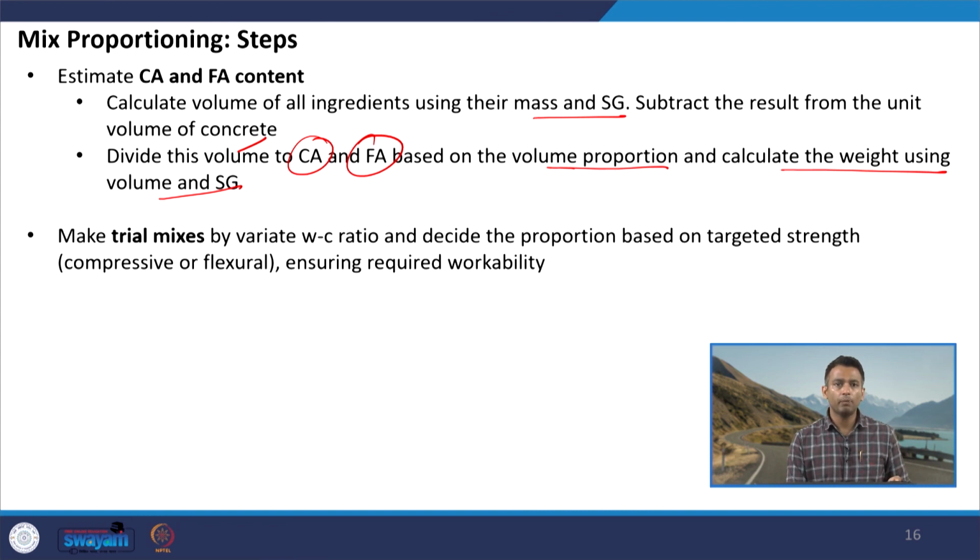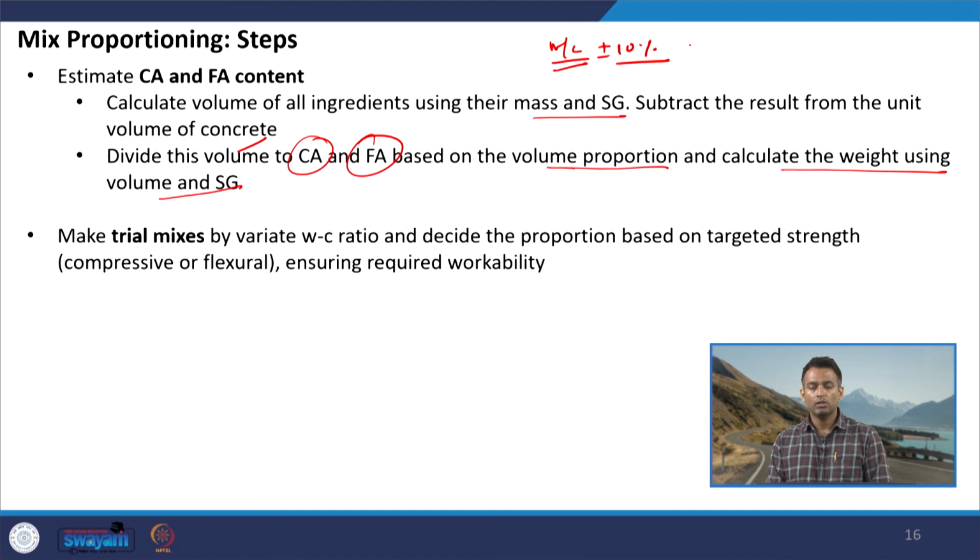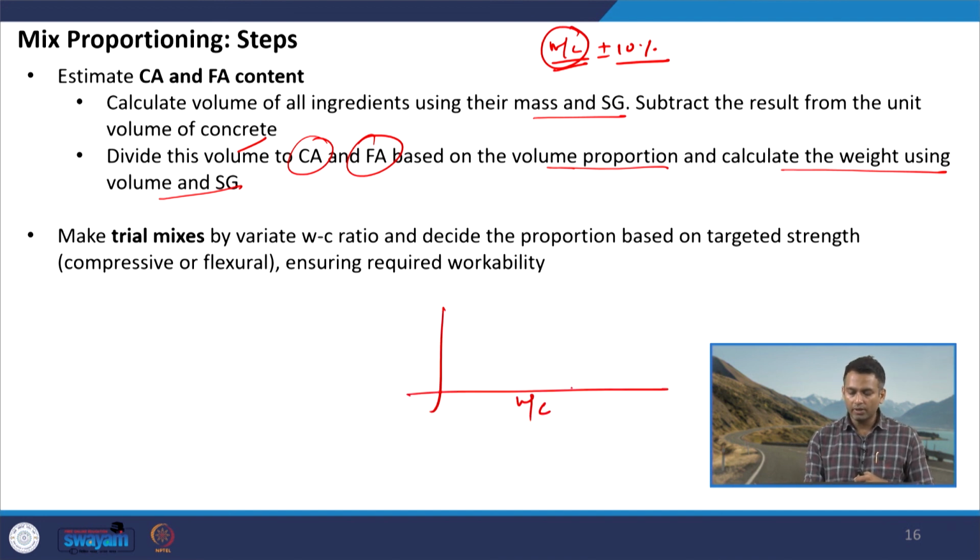Now, the final step is to make trial mixes. If you see the selection criteria, we have selected 1 water cement ratio. So, usually what we do in the lab, we make samples with plus minus 10% water cement ratio. We vary the water cement ratio from our selection, and then we see for different water cement ratio what is the compressive strength or the flexural strength. Similarly, we will see for different water cement ratio what is the slump we are getting, and so on.